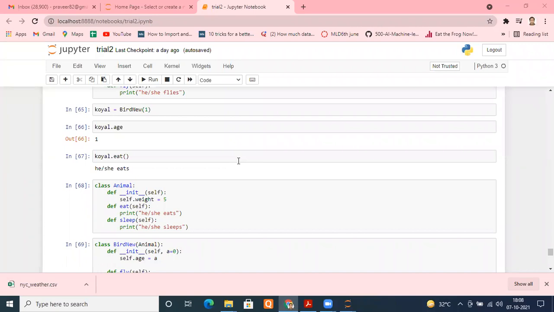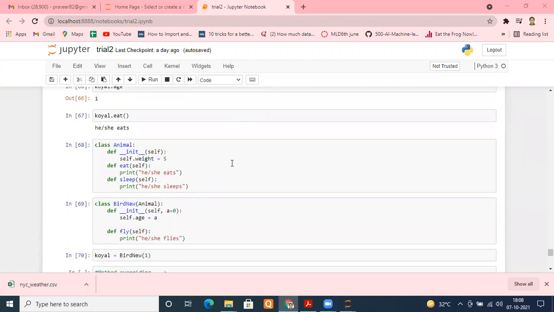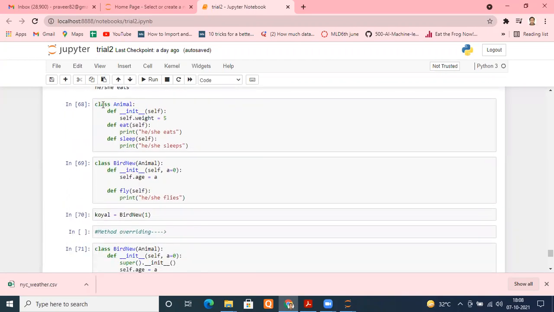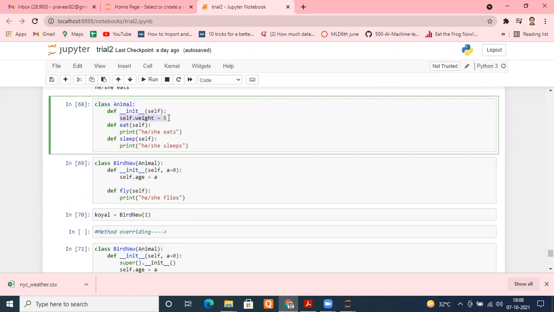When we create a subclass, or when we create a class from a parent class, we inherit the attributes and the methods of that class in our child class. Remember, your parent class can also be known as a superclass, and the class that you have derived from it is known as a child class or subclass. We created a class known as animal yesterday, and it has some attributes and some methods like eat and sleep.